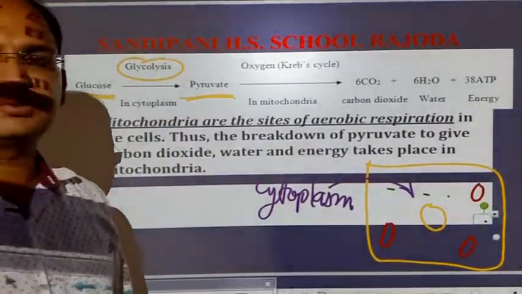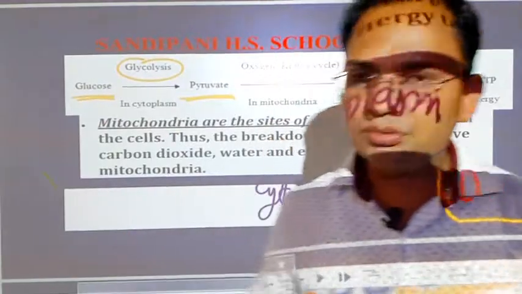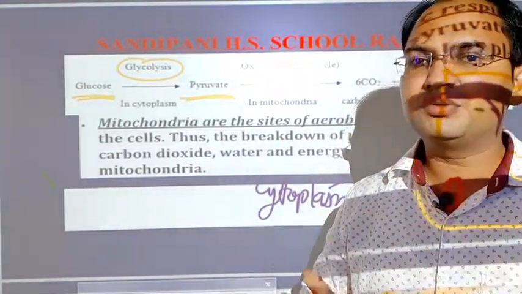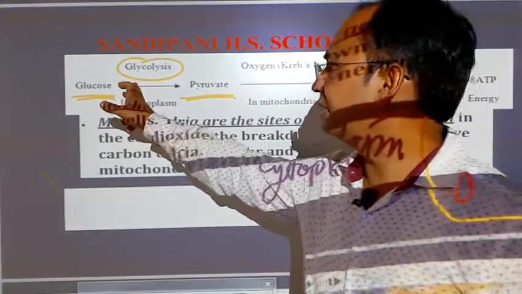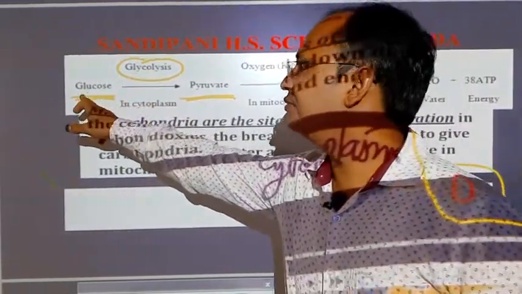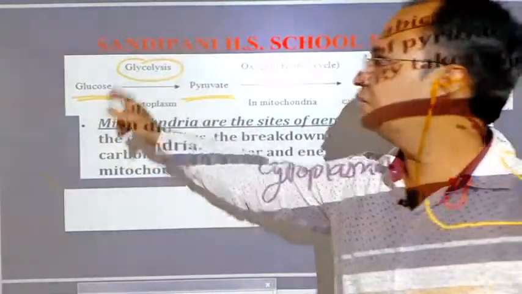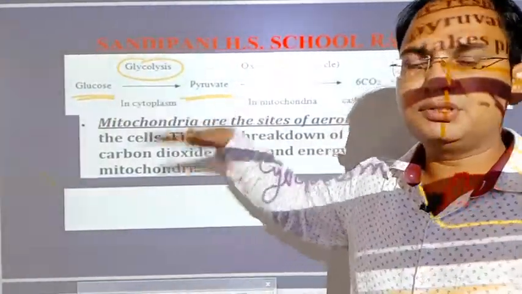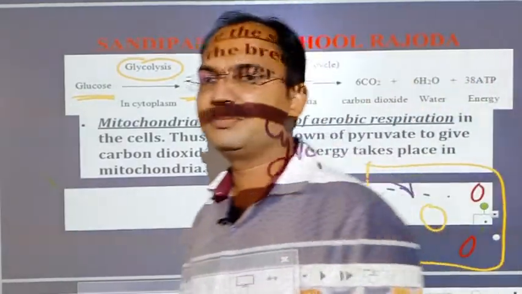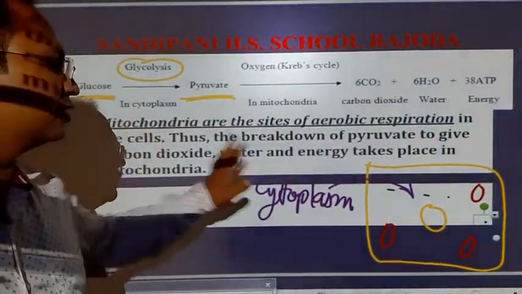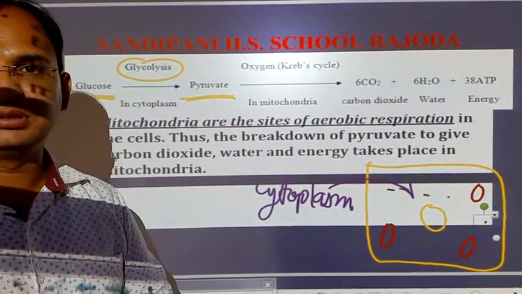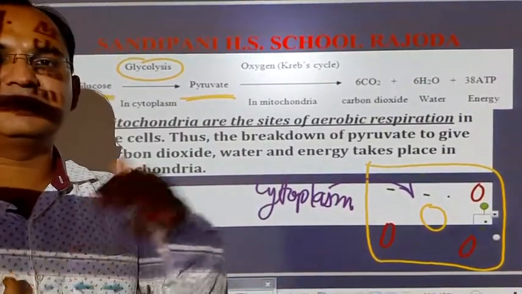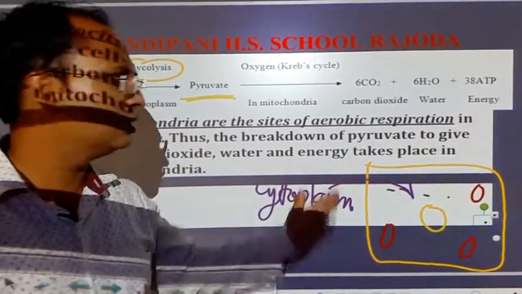In that process, the glucose molecule is converted into pyruvate or pyruvic acid in the first step, and that step of conversion of glucose into pyruvate is known as glycolysis. Glycolysis also takes place in different steps, but glycolysis takes place in the cytoplasm. Remember it, it is very important, the place where glycolysis takes place is the cytoplasm.